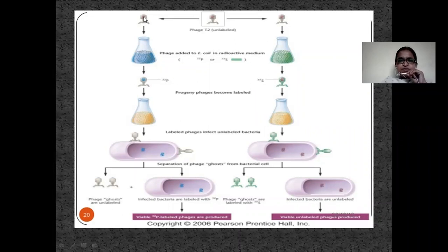So scientists labeled E. coli, that is, phage was added to E. coli in a radioactive medium.